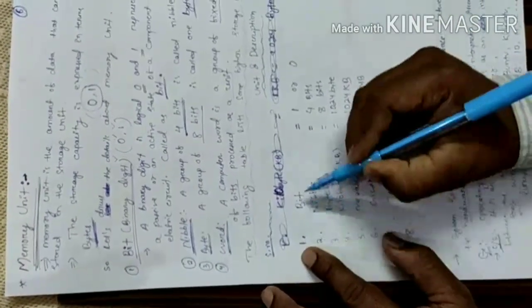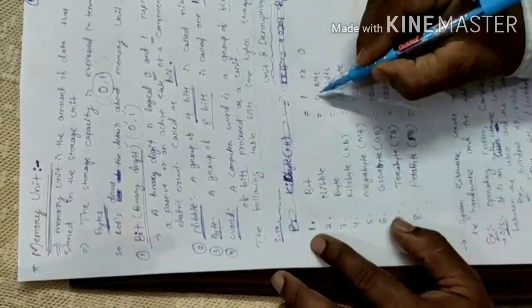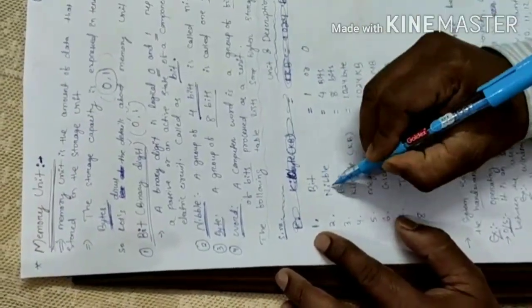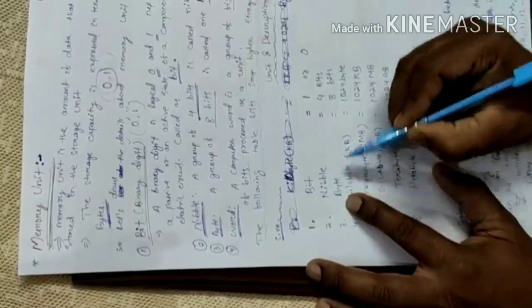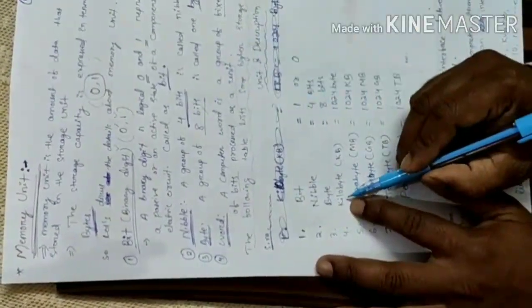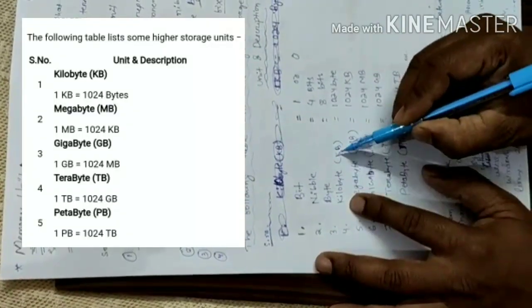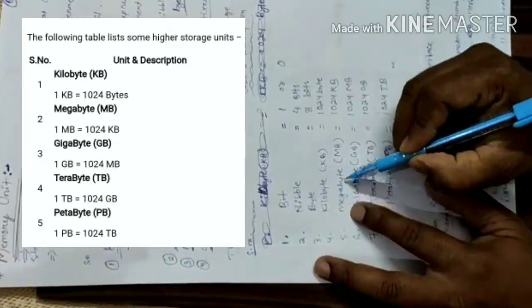So let's see. Number 1, bit: I told you, 1 or 0. Nibble: 4 bits consist of 1 nibble. 1 byte consists of 8 bits. Next, kilobyte, KB, equal to 1024 bytes.